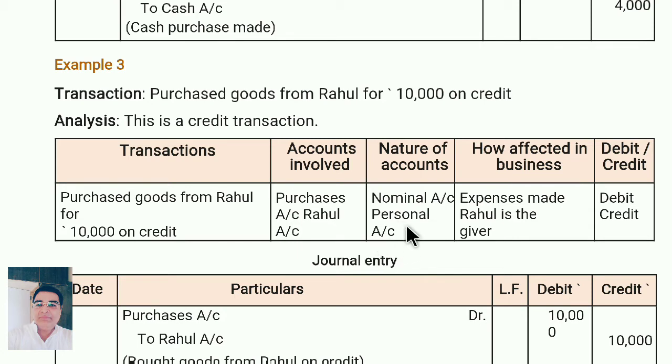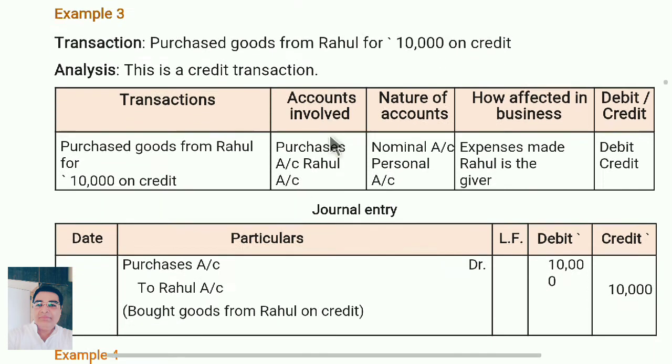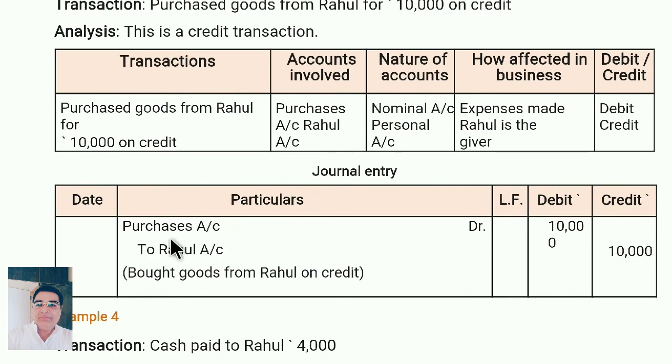What is the rule of personal account? Debit the receiver, credit the giver. So here Rahul is the giver, so it is credited. Or else you can simply remember in a shortcut method also one more thing, whenever the name comes, it means credit purchase. So whenever credit purchase means name will be credited. So see here, purchase account debit to Rahul account 10,000.